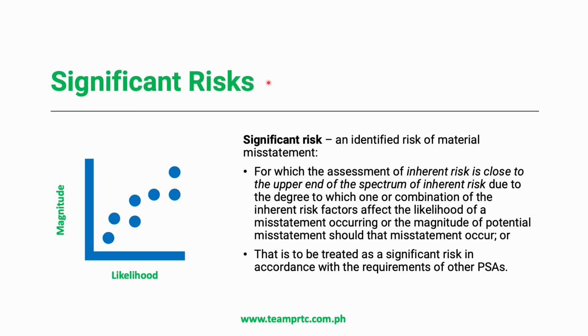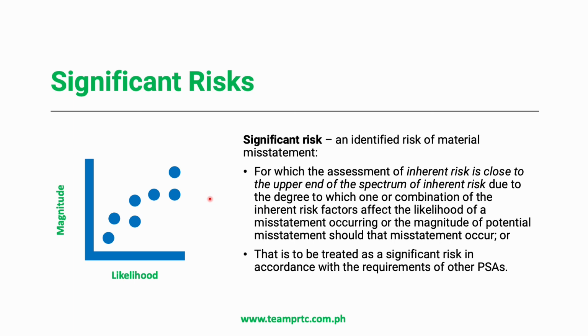Now under the revised PSA 315, significant risk is defined as an identified risk of material misstatement for which the assessment of inherent risk is close to the upper end of the spectrum of inherent risk, due to the degree to which one or a combination of the inherent risk factors, the five factors that we have introduced earlier, and the likelihood of misstatement occurring or the magnitude of potential misstatement should that misstatement occur.